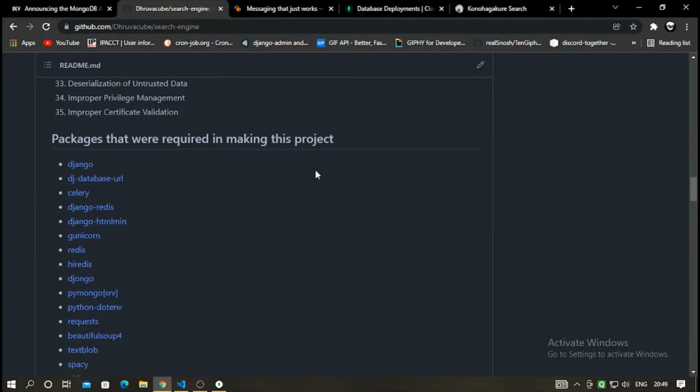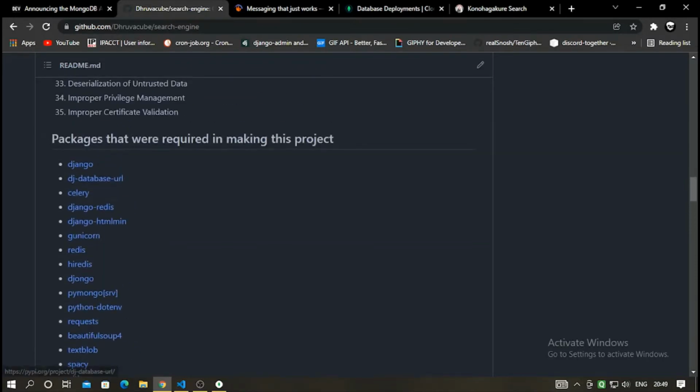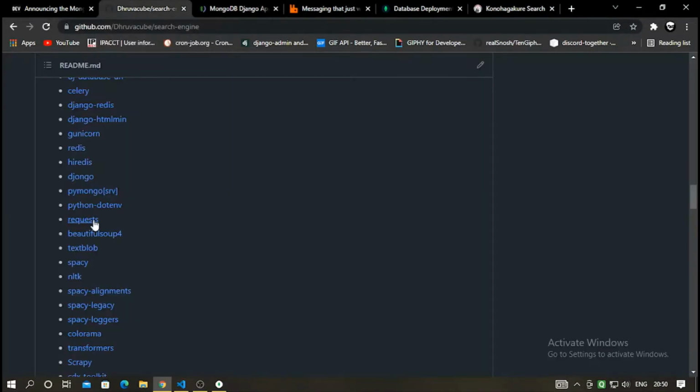So the packages that were actually required in making this project are Django, dj-database-url, Celery, django-redis, HTML minify. Here is the full list. In this project we are actually using an ORM, since natively Django ORM doesn't support MongoDB. In addition, for some more complex kinds of requests which the Django mapper currently doesn't have, we directly use PyMongo with its SRV utils.